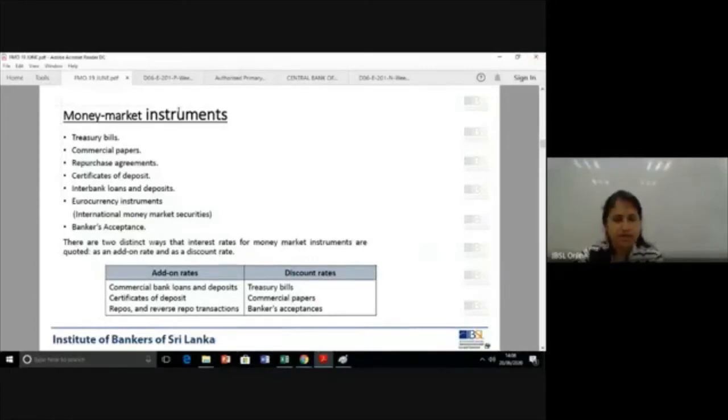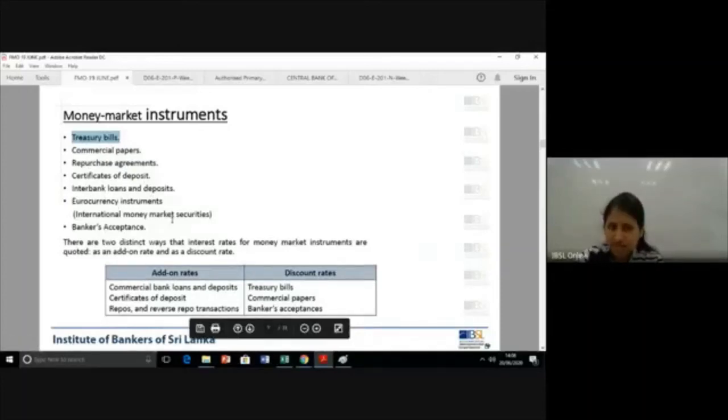Money market instruments. Today in this lesson, we are going to go through the 7 types. There are 7 money market instruments: treasury bills, commercial papers, repurchase agreements, certificates of deposit, also called CDs, interbank loans and deposits, euro currency instruments. We studied these in the very first and the second lectures as well. Euro currency, you can also call it international money market instruments or securities, and bankers acceptance.